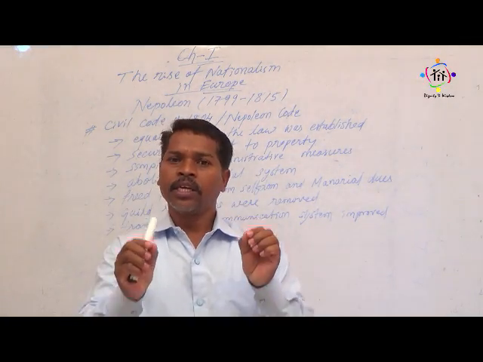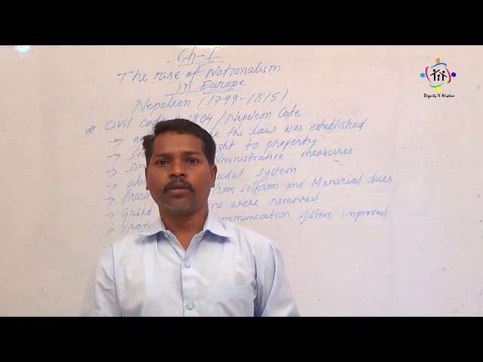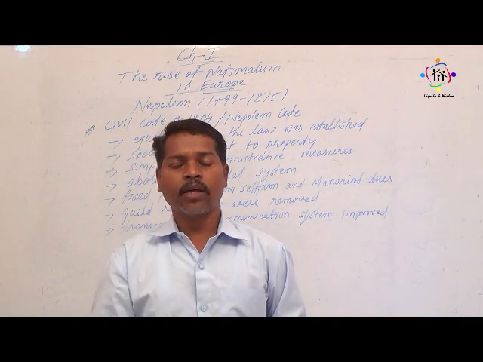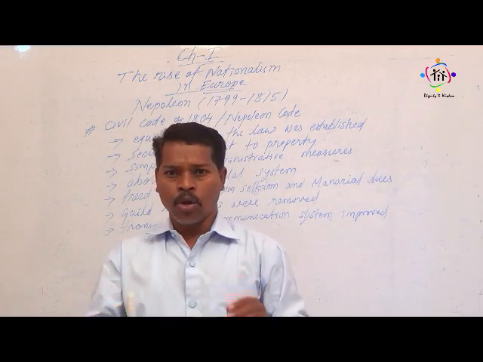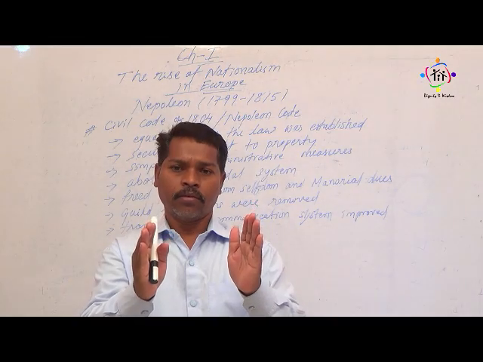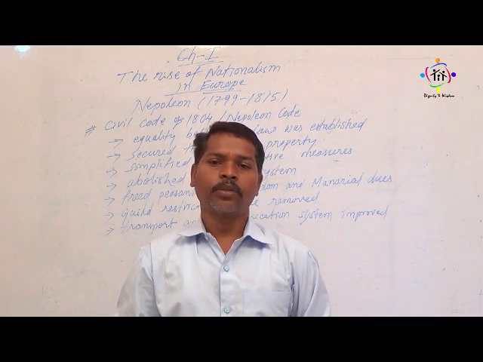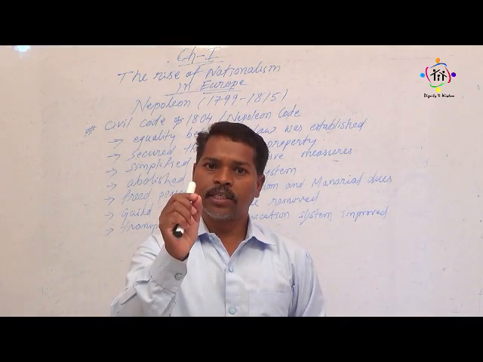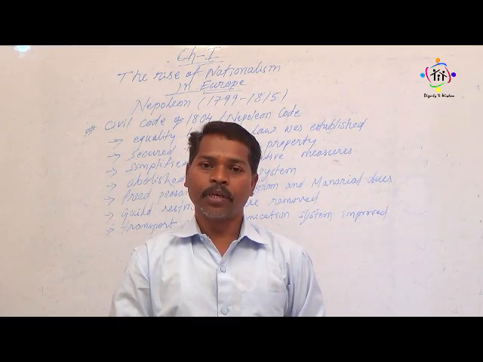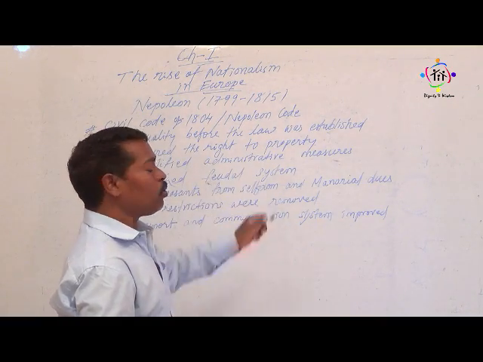It means citizens have the right to own or possess property. Every citizen has the right to own property, and no one will be deprived of property except through due process of law, because the citizen has rights over his own property. That is known as securing the right to property.